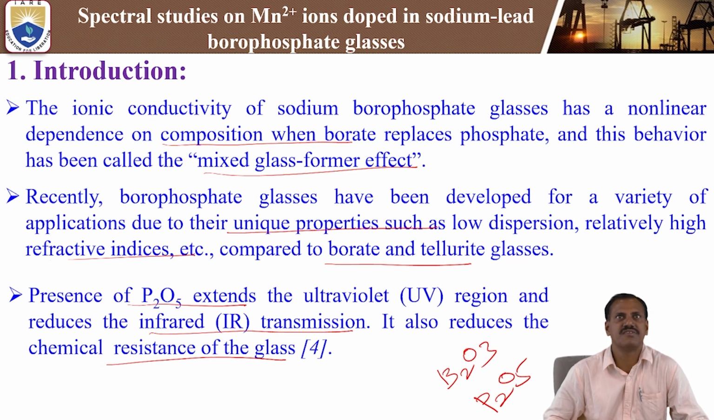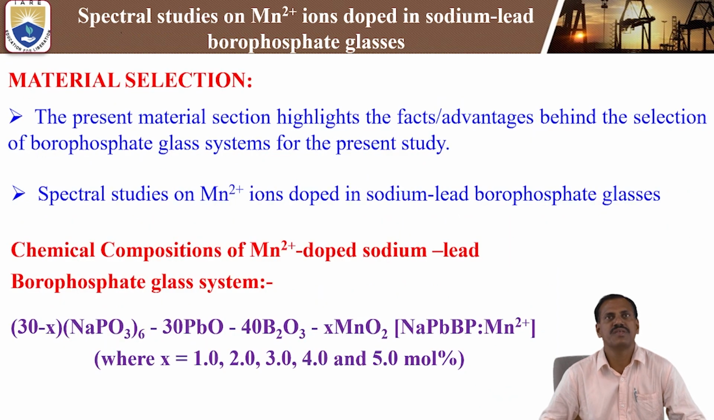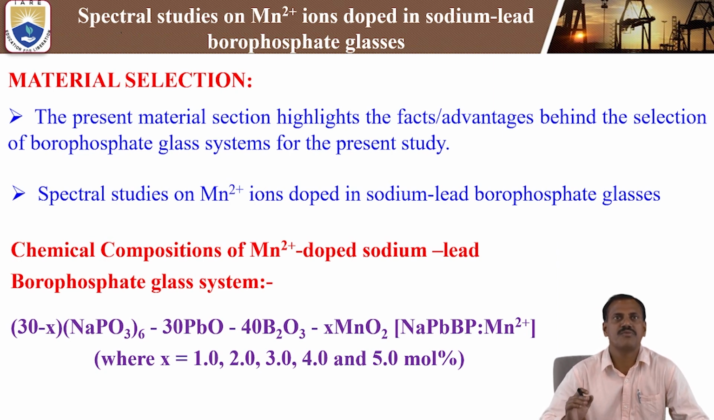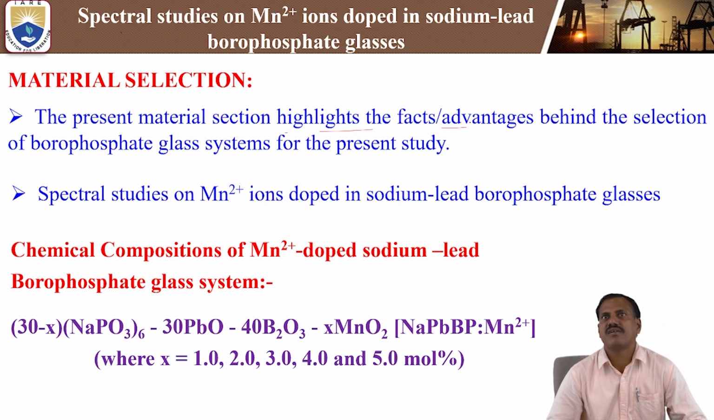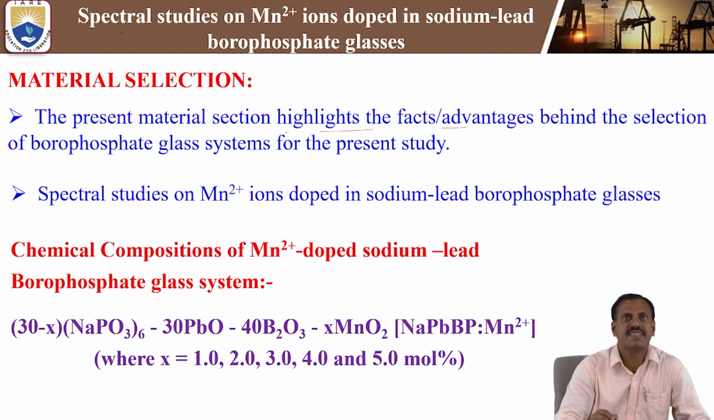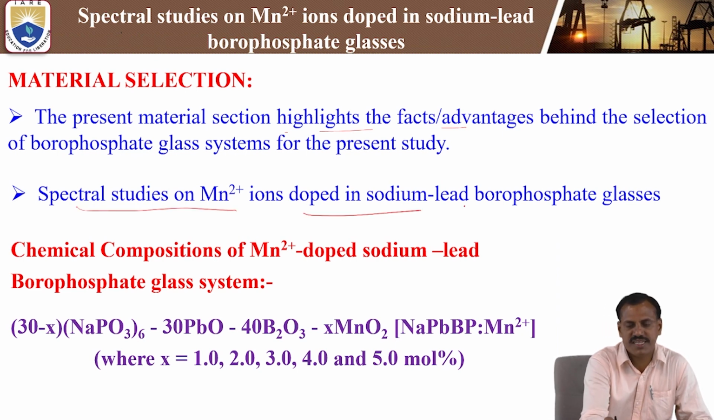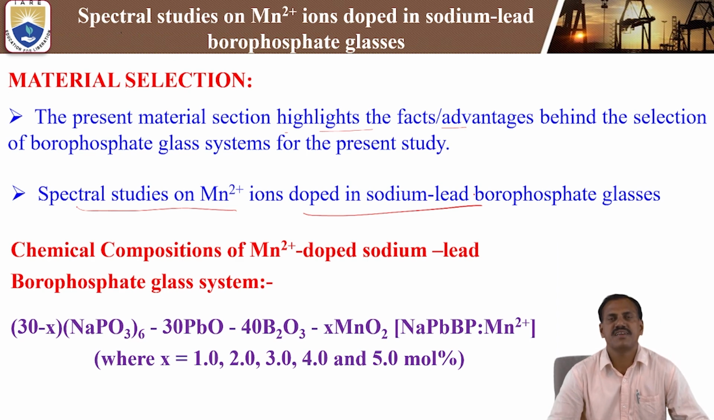This is the general introduction to the spectral studies on Mn2+ ions doped sodium lead borophosphate glasses. Next, coming to the material selection. In our present glasses, we look at what type of chemical composition is used to prepare the sodium lead borophosphate. The material selection highlights the advantages behind choosing the borophosphate glass system for the present spectral studies on Mn2+ ions doped in sodium lead borophosphate glasses.